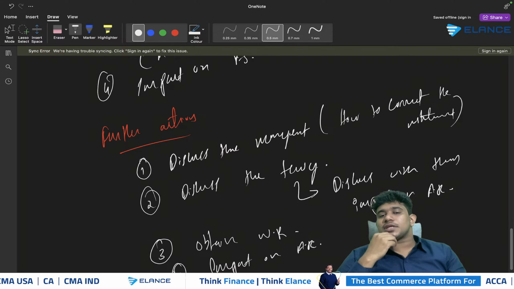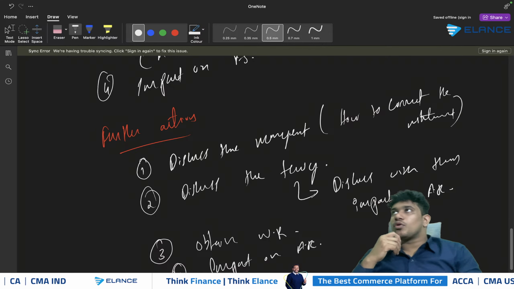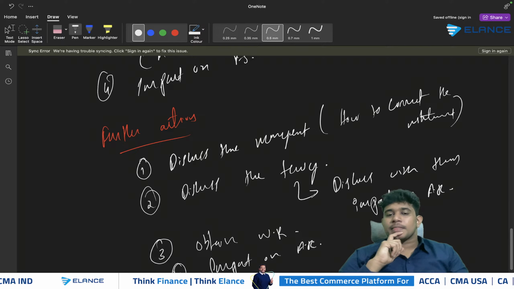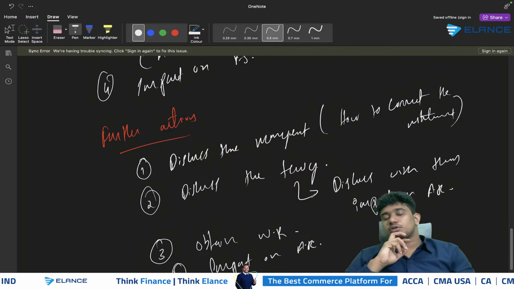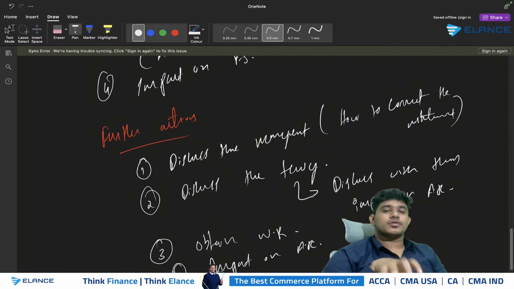And again, if they still wish to continue without amending the financials, auditor should obtain written representation from them stating the same. And the auditor should also reflect it over the auditor's report. So this is how you should be stating the further actions.